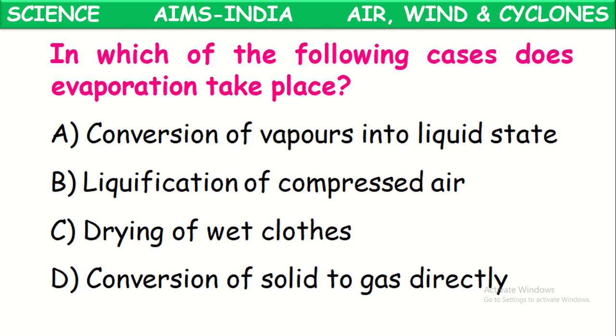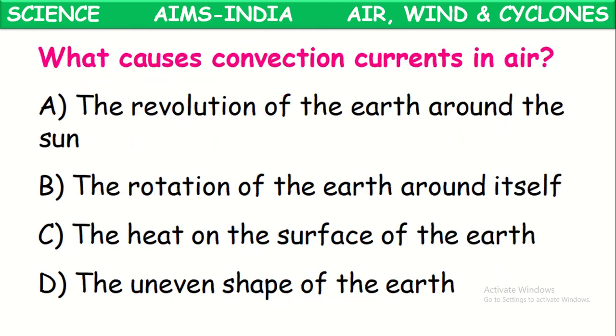Drying of wet clothes. Yes, here evaporation takes place. When wet clothes are being dried, the water present in the clothes converts into vapor and enters the atmospheric air, so the clothes become dry. Conversion of solid to gas is called sublimation, not evaporation. So the correct answer is drying of wet clothes.